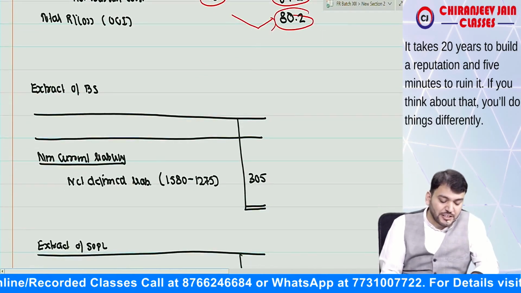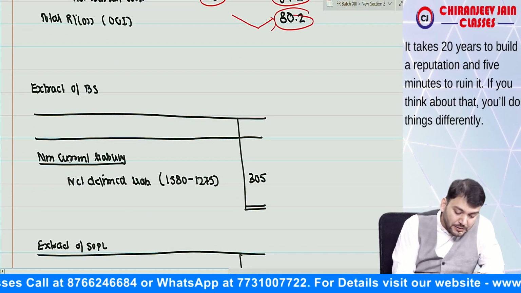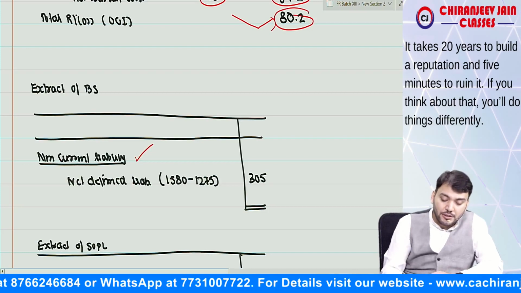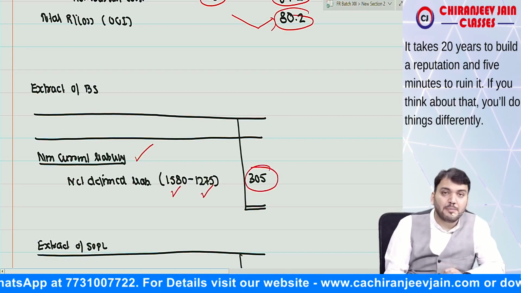Now the extract of the balance sheet will be net defined liability under non-current liability. So this will be closing balance minus closing balance. This is the net defined liability.